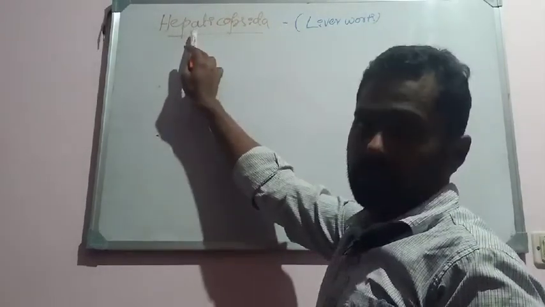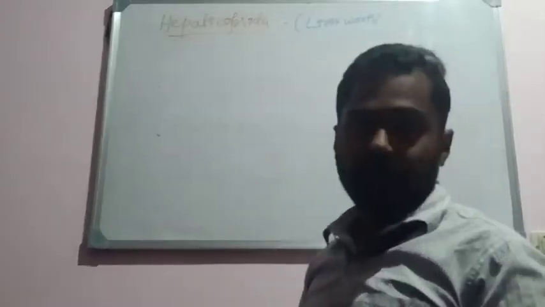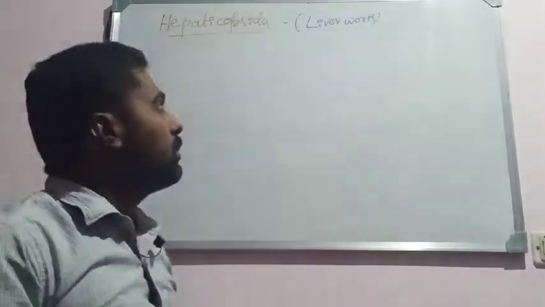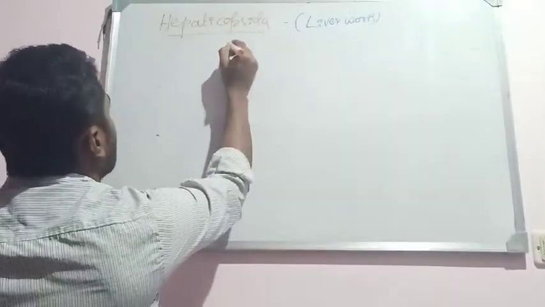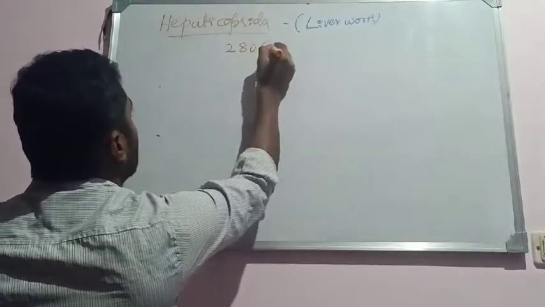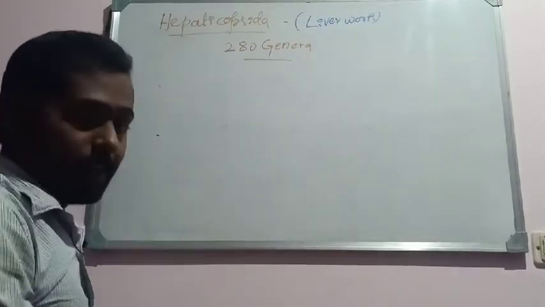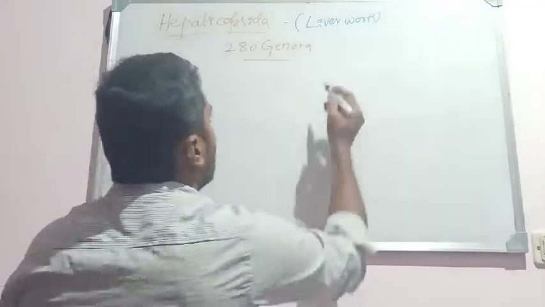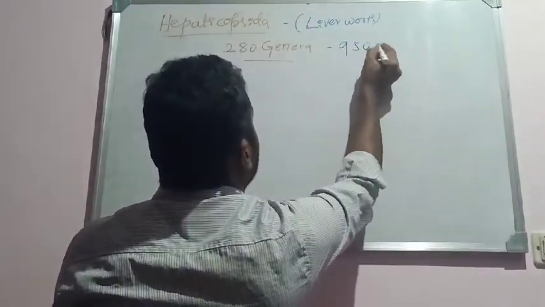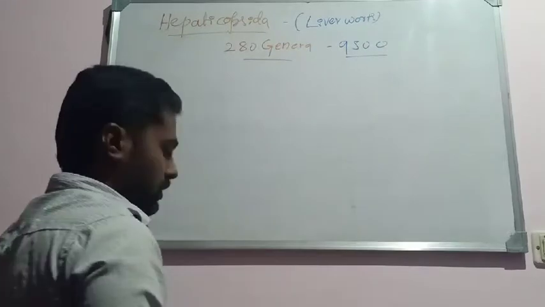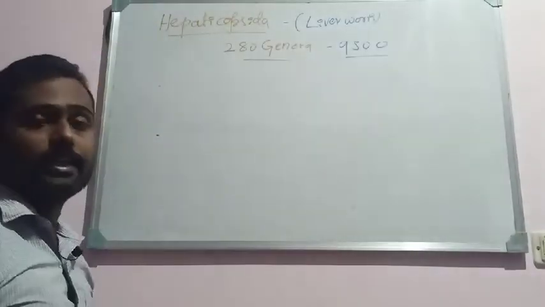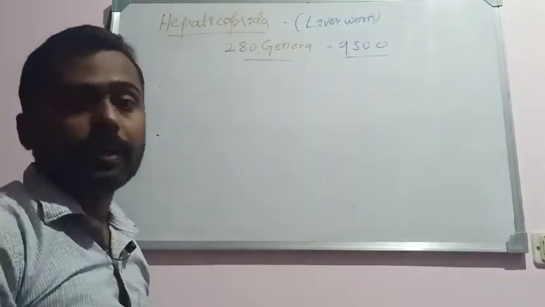The Hepaticopsida members include about 280 genera and about 9,500 species.